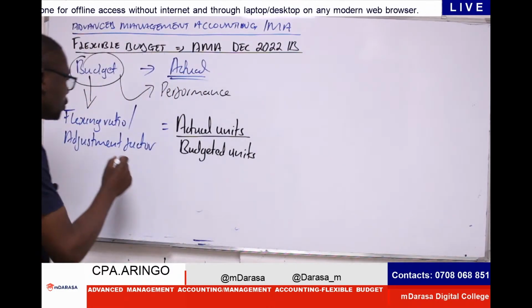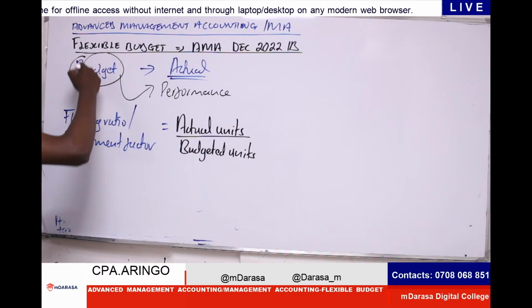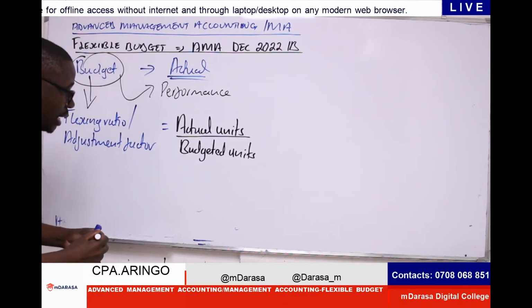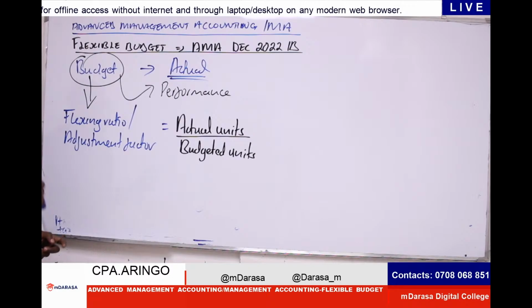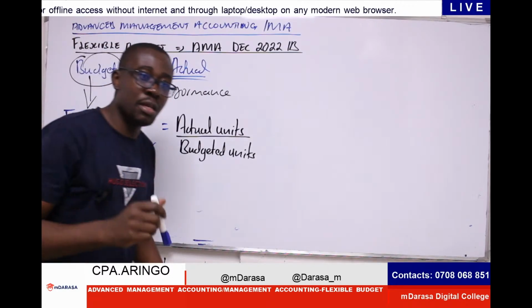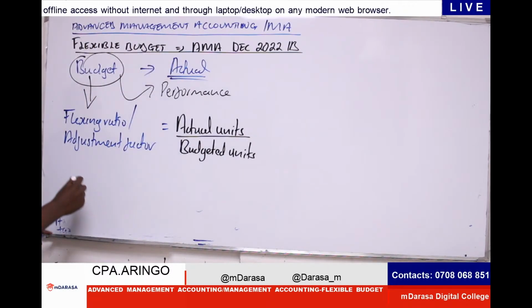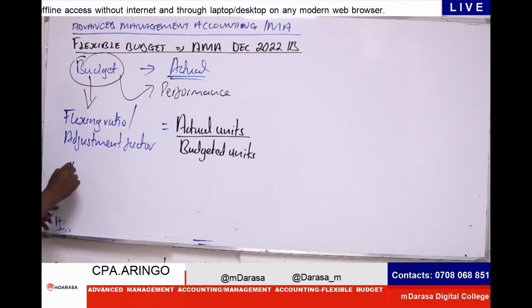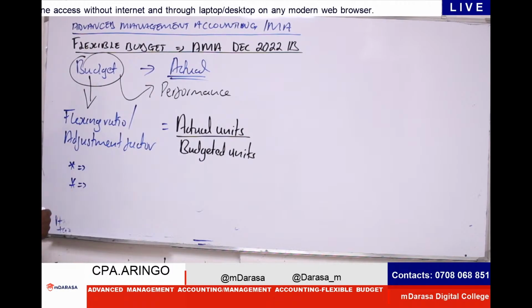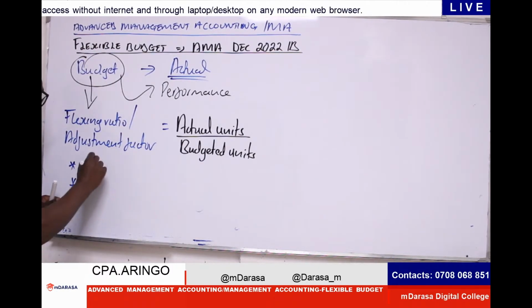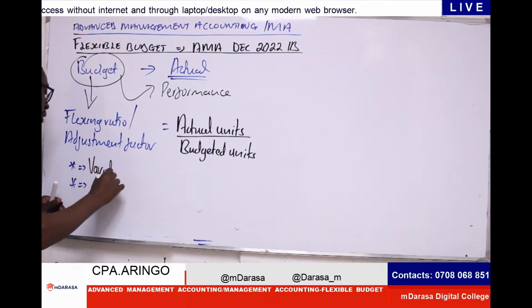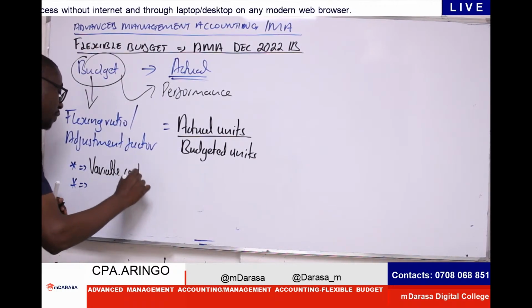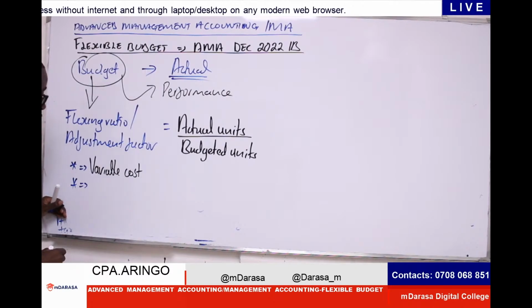It is this flexing ratio that we are going to use to adjust the budgeted data. And to adjust the budgeted data, these are the items that will always be affected. Number one item to be affected by the flexing ratio would be the variable costs. So variable cost will be affected by the flexing ratio.